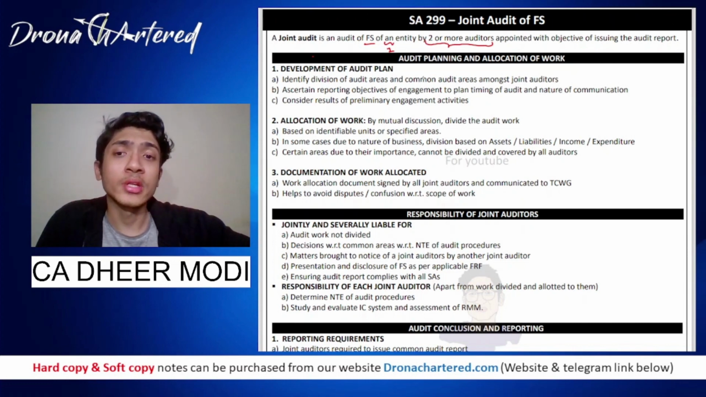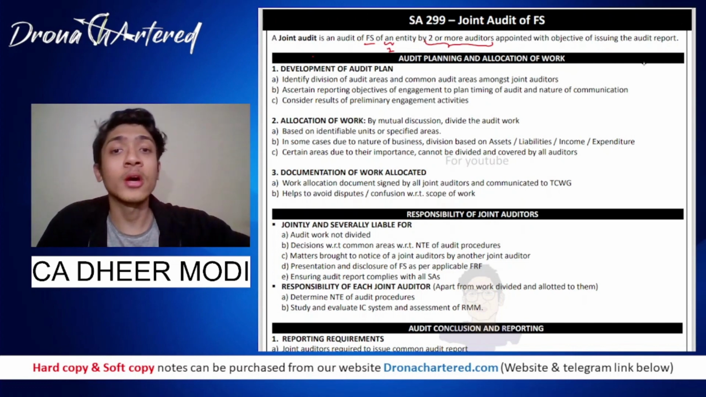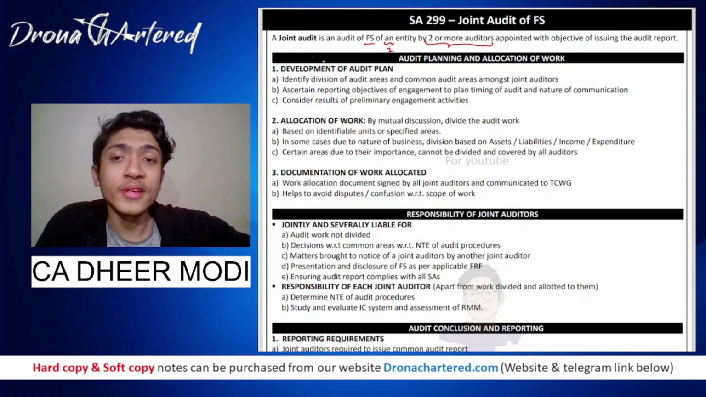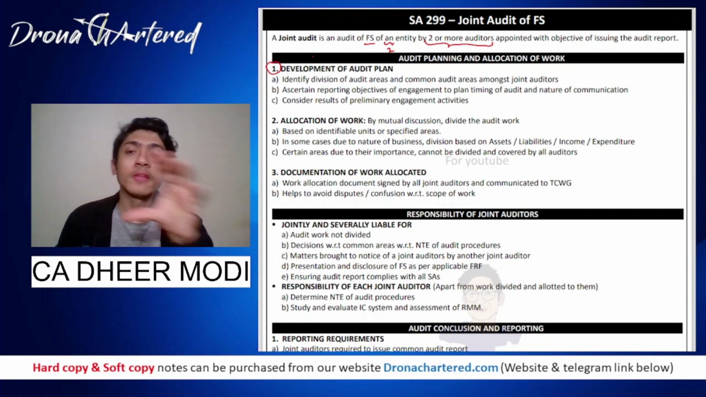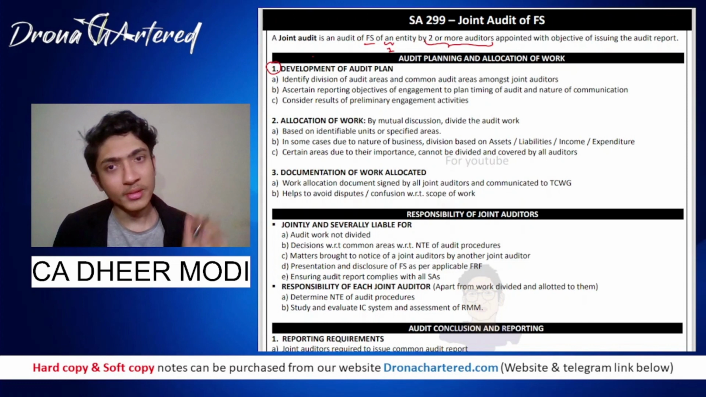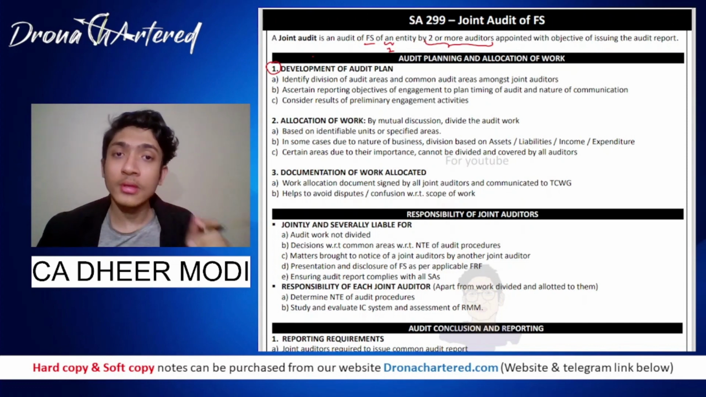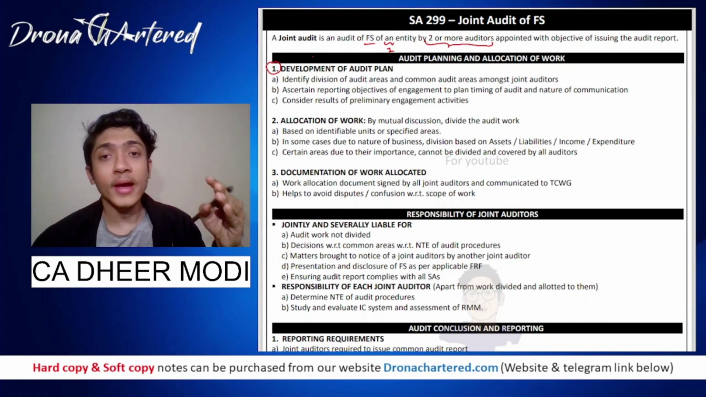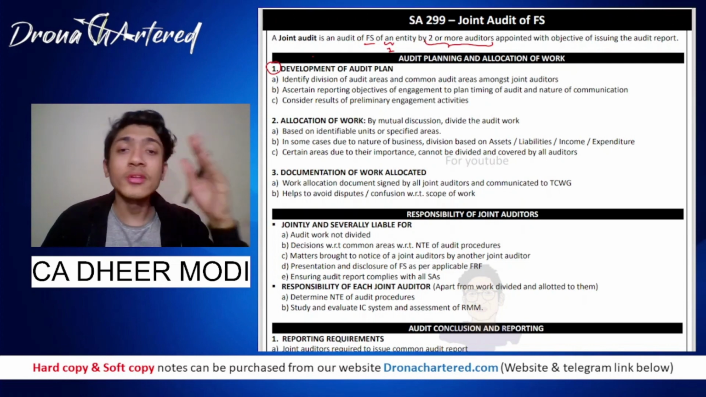Now, audit planning and allocation of work. When two auditors are working, or three auditors are working, how will we plan and how will we allocate work? First is development of audit plan. Your first topic talks about identifying division of audit areas and common audit areas among joint auditors. The entity is a huge entity. There will be expenses, income, assets, liabilities. So it might happen that one auditor audits the expenses and the assets, and the other auditor will audit the income and the liabilities. This is how they bifurcate work.